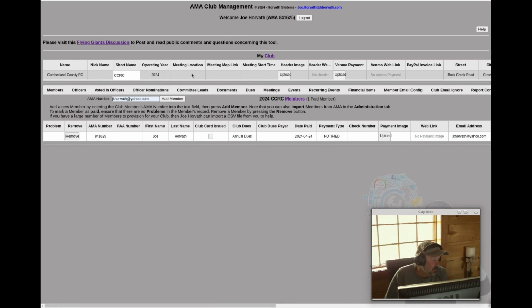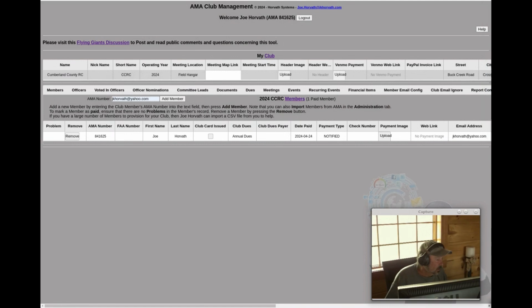This is where you're supposed to type in your meeting location, like, for example, our club meets at the field hangar. So I'll type that in. The meeting map link is really interesting. It'll allow the users to see a Google Maps link to where the meetings are held. And let me show you a little bit about how to get the meeting map link.